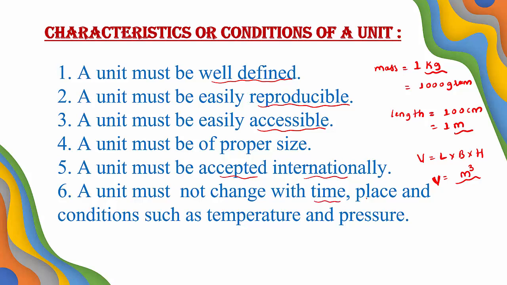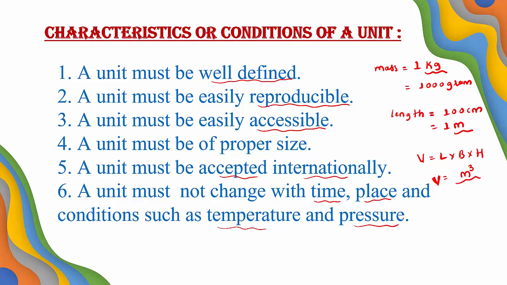It should not change with the time, place and conditions such as temperature and pressure. According to change in the physical conditions like temperature, pressure, or you can consider time and position, a unit must not change. For example, again we can consider mass equal to 1 kg. That 1 kg should remain constant. It should not change its value. So that kg should remain same.